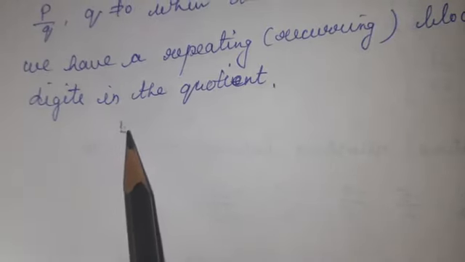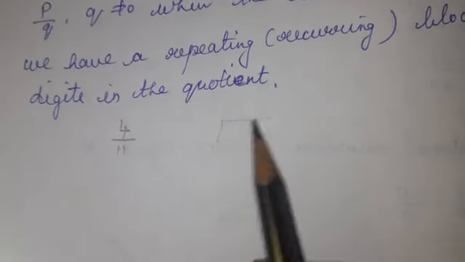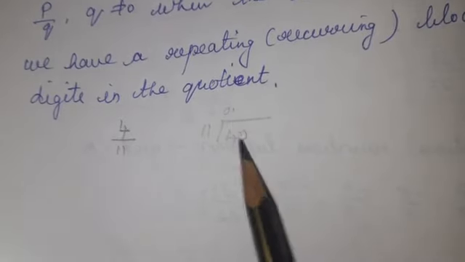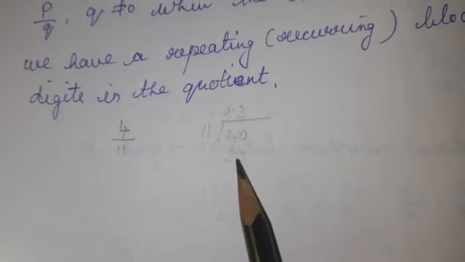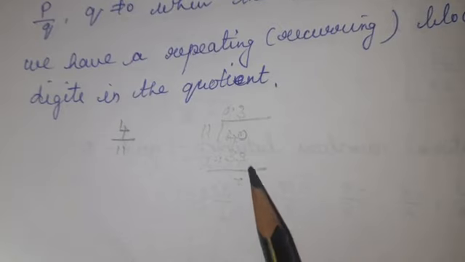I am taking 4 by 11. 4 by 11 I am dividing, see here. So, it is a smaller number, so make a 0 here. How many times this one? 3 times 33. When you subtract, 7 you will get. Here I am adding 0.